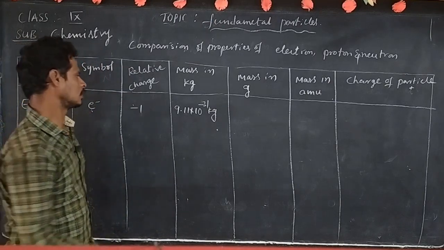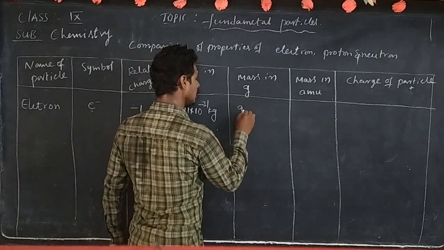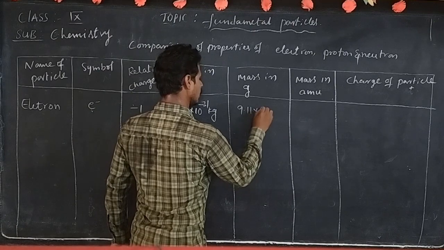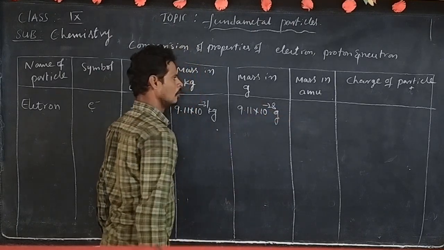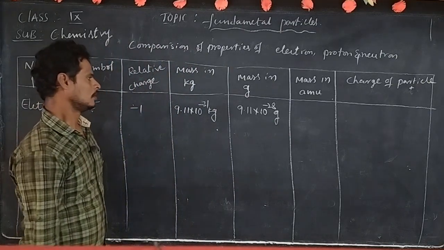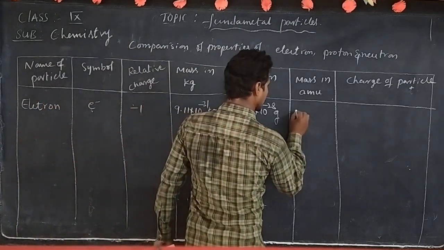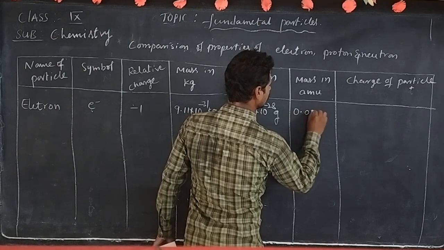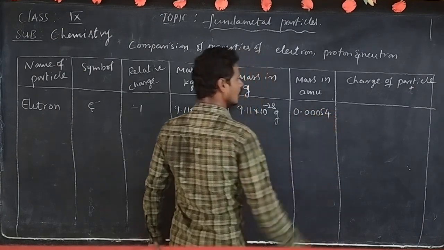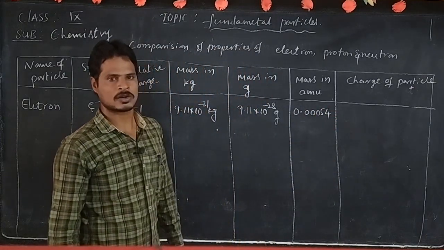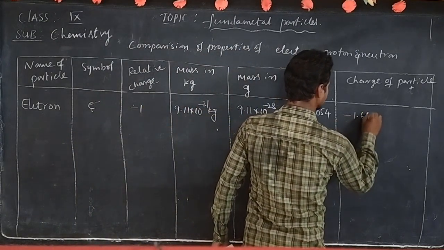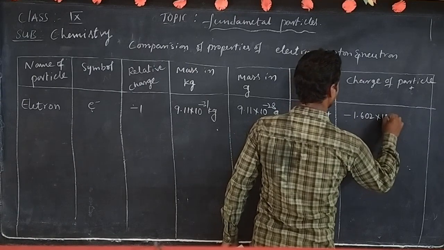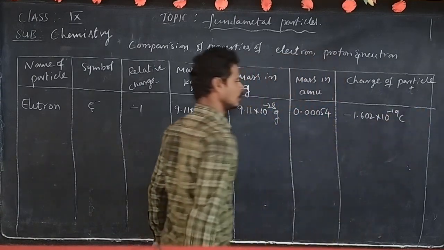Mass in grams is 9.11 into 10 to the power minus 28 grams. Mass in AMU is 0.00054. The charge of electron is equal to minus 1.602 into 10 to the power minus 19 coulombs.